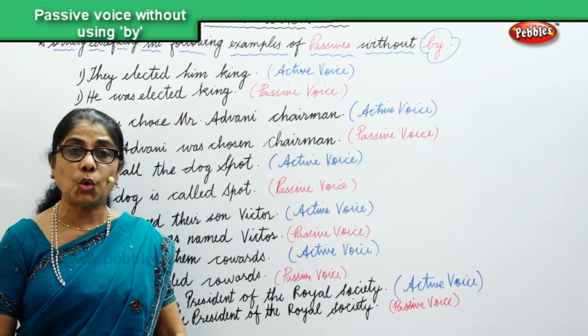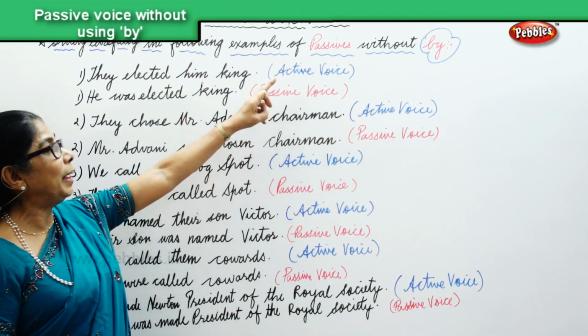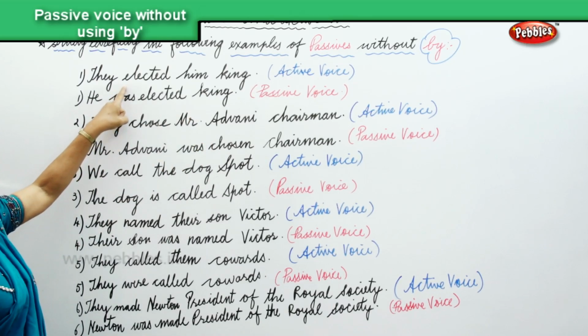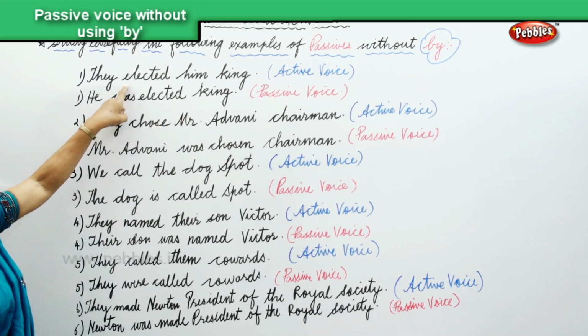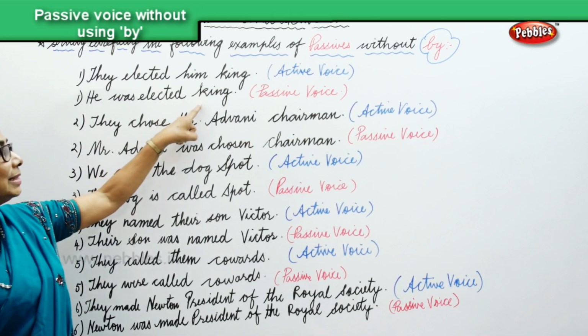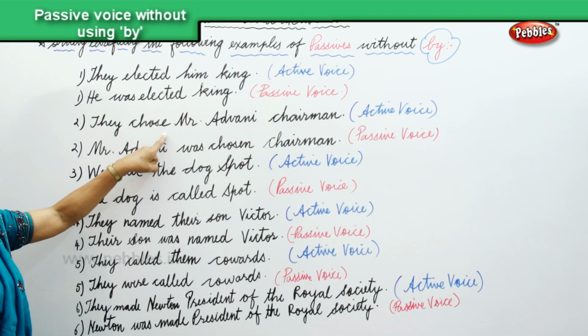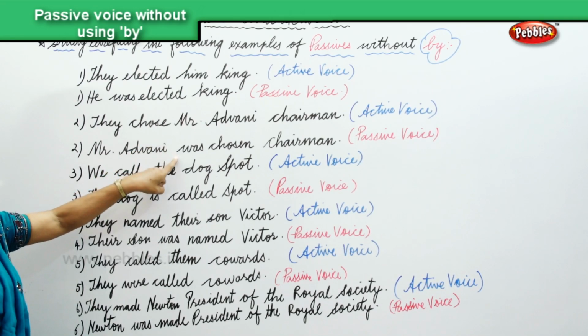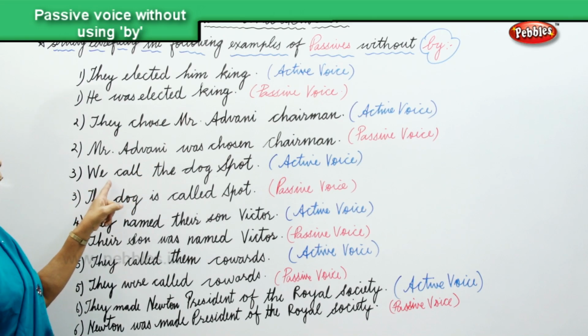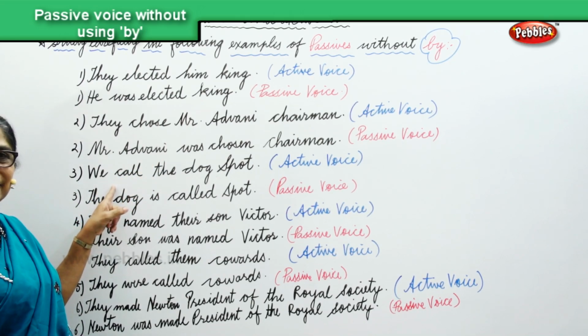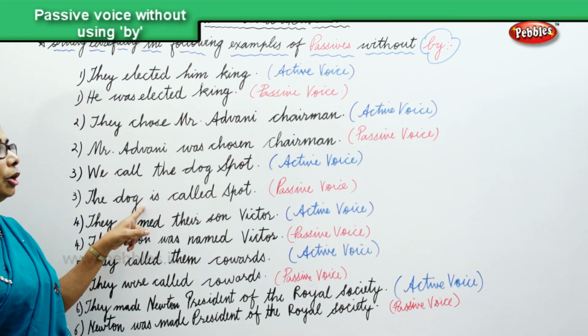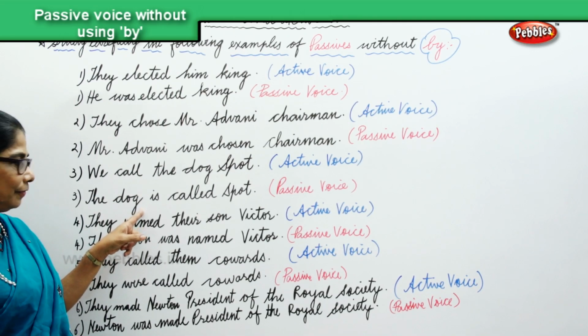Now we are changing all these 6 sentences into passive without by. They elected him king. Passive voice, he was elected king. They chose Mr. Advani chairman, active. Mr. Advani was chosen chairman. We call the dog Spot, active. The dog is called Spot, passive.